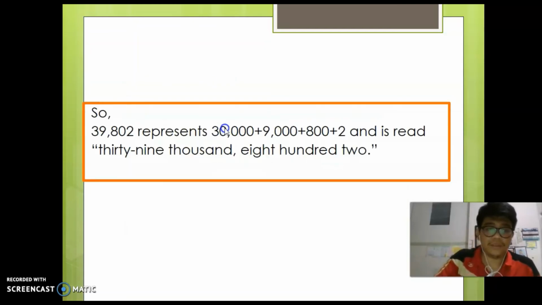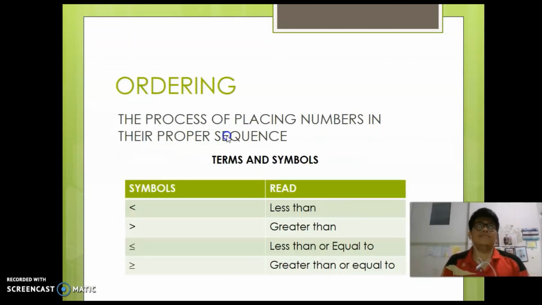The first term is place value, and the second one is ordering. The definition of ordering is the process of placing numbers in their proper sequence. Then these are the symbols and how to read them. In Indonesia, you can say kurang, or read less than.